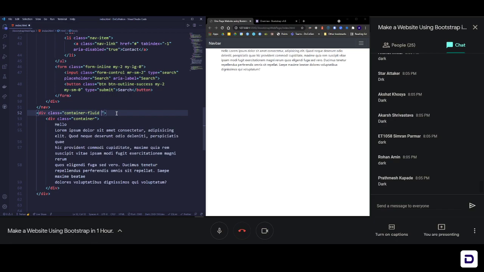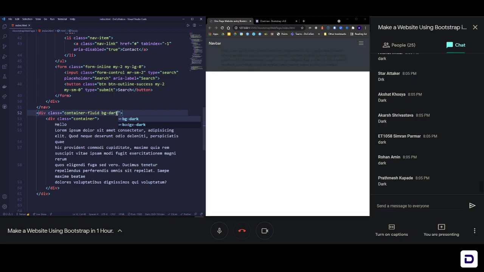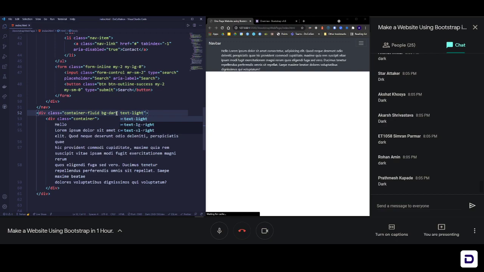So let's add that, space bg dash dark, save it, and you will see that the background is now dark, but we need our text to be light colored. Just the way you think, that's the way Bootstrap has named their classes. We want the text to be light colored, so space text dash light, save. Now you can see that the text is visible on a dark background, and that is what we needed.